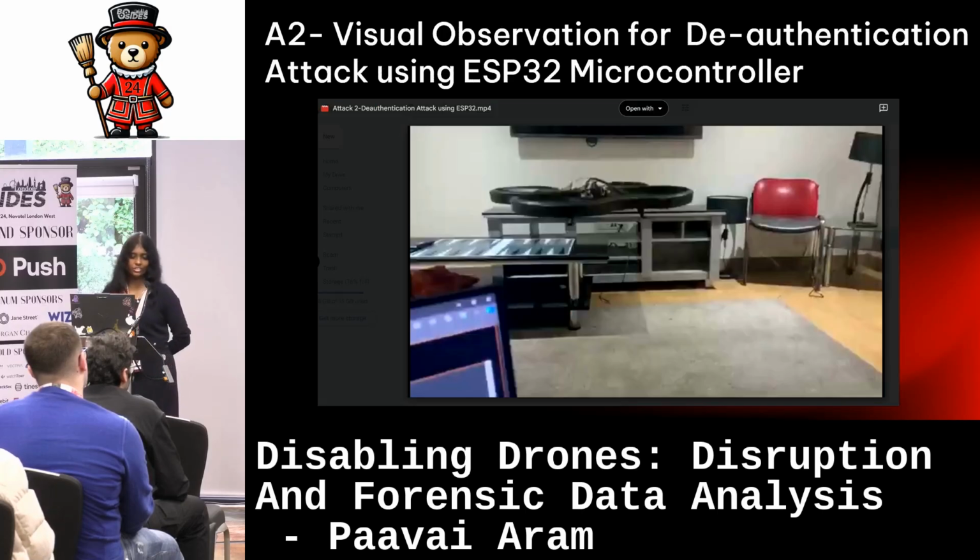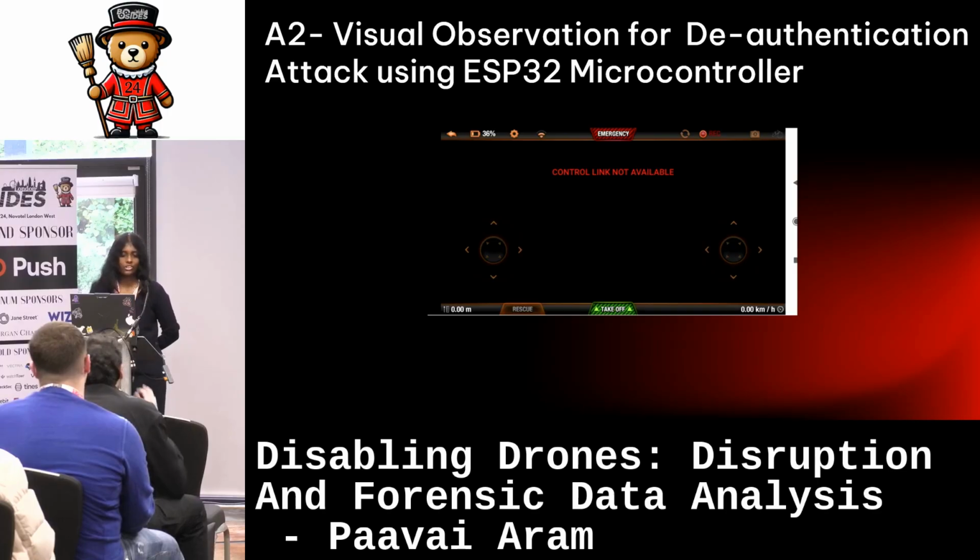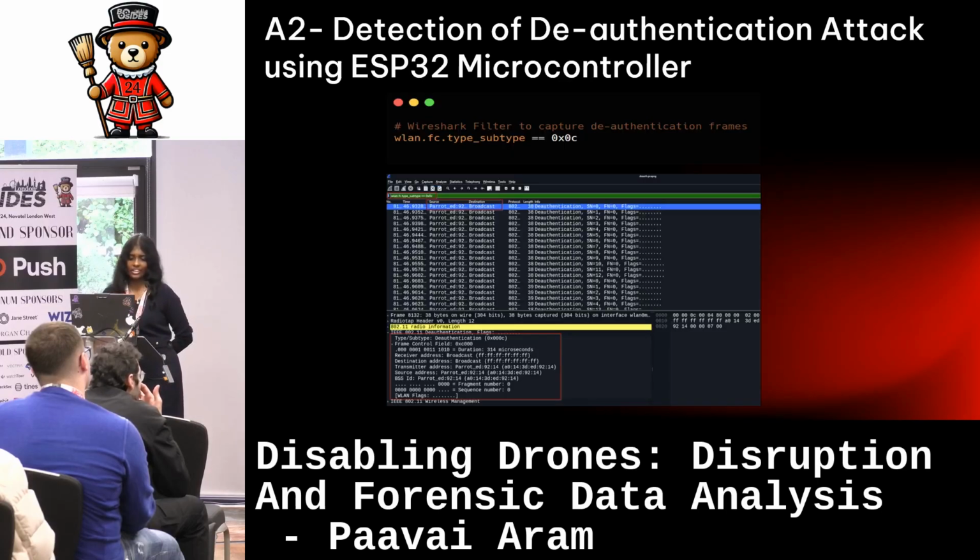In this case also, the drone remained in the air, but the user was not able to connect to the drone and control it, because deauthentication frames are continuously sent by the attacker, and hence the user cannot connect back to the drone. Also, in the user's mobile application, you could see that "control link not available" is displayed. This is the error message which shows when a user gets disconnected from the drone. To detect this attack, I used Wireshark, a similar detection method to attack 1.